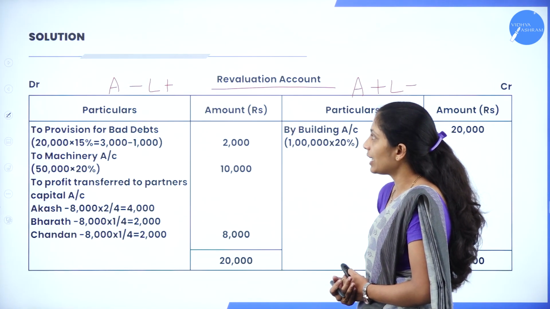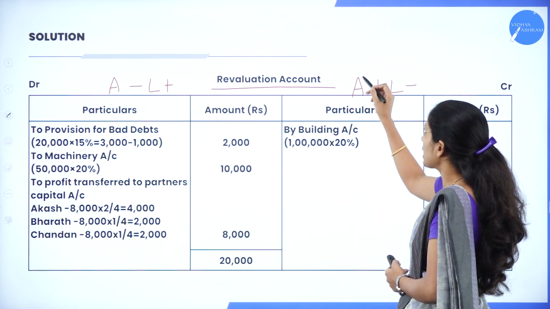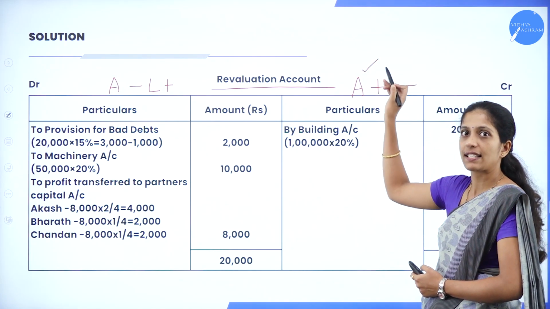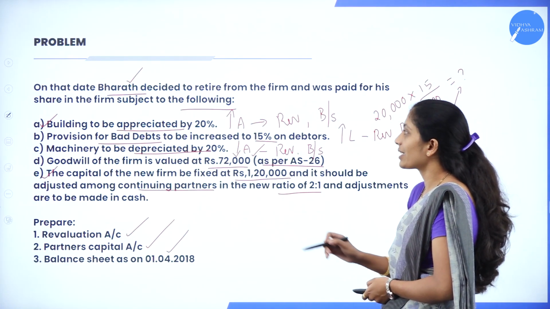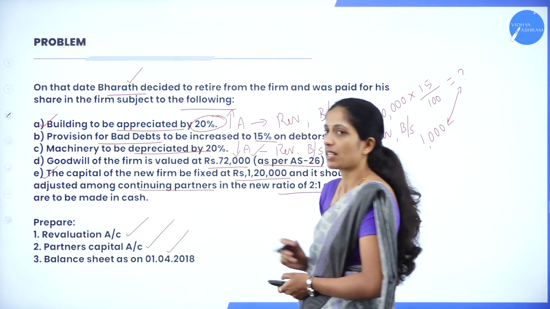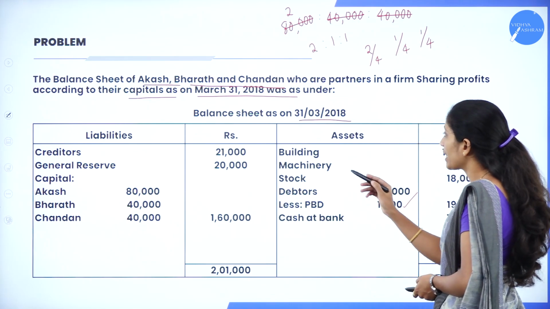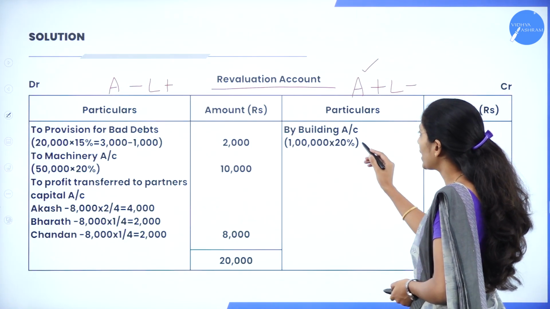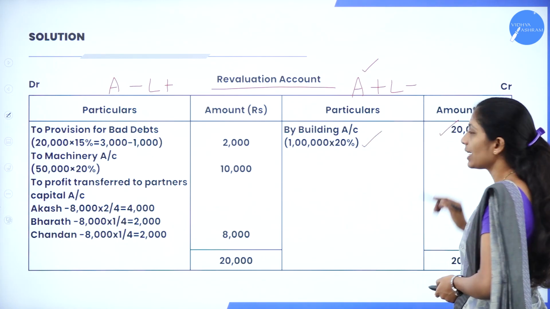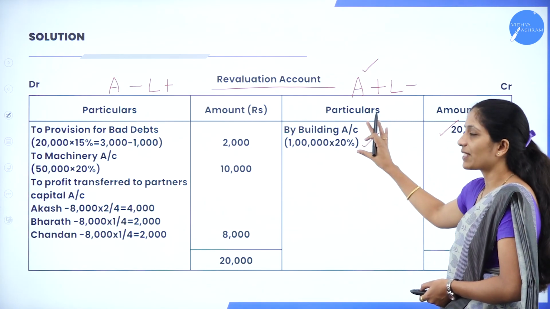So where do we record? That is A plus, increase in the value of building, increase in the value of asset. So by building account, to what extent has it increased? By 20%. Now what is the value of building here? That is 1 lakh. So 1 lakh into 20%, you'll get 20,000. Hope you are clear with the first adjustment.